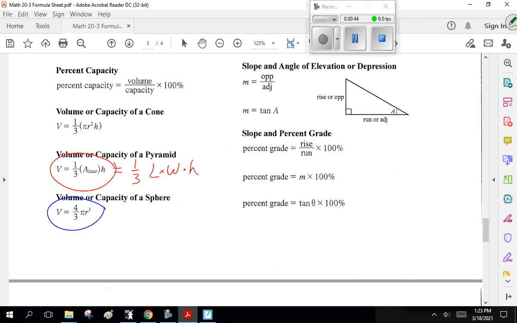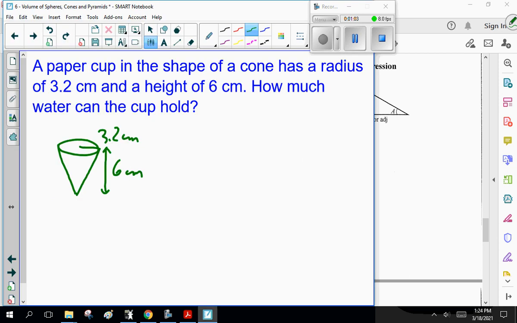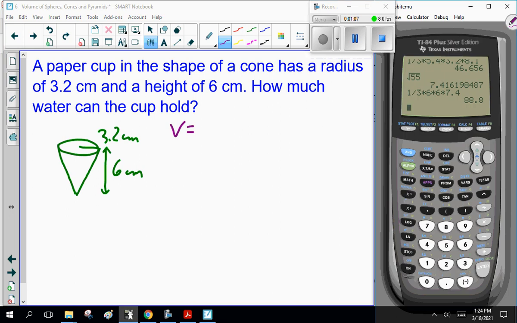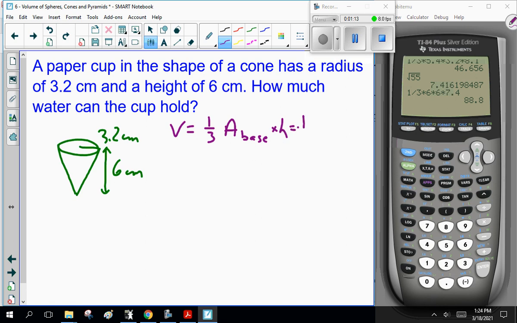Well, glad you asked. The volume of a cone is 1/3 pi r squared h. It's right in front of you on the sheet. Just 1/3 the area of the base times the height. See a pattern here? Cones and pyramids, 1/3. So volume equals 1/3 area of base times height.